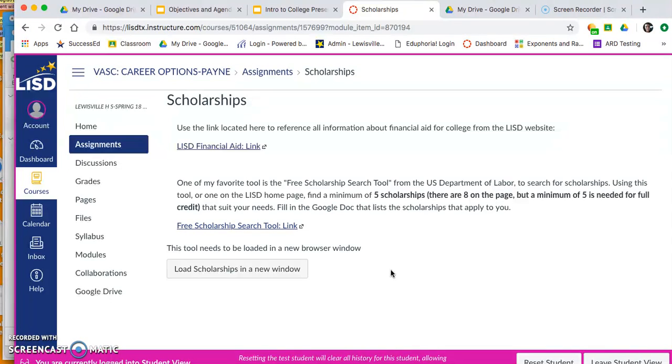Like we talked about yesterday, we discussed the difference between scholarships, loans, and grants. If you remember, scholarships are part of that category that ties into free money. And free money is good when you're talking about paying for college. So we want to apply and research as many opportunities as we can in order to get as many scholarships as we can. There is no actual minimum or maximum amount of scholarships that you can apply for.